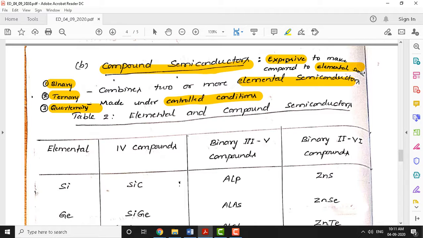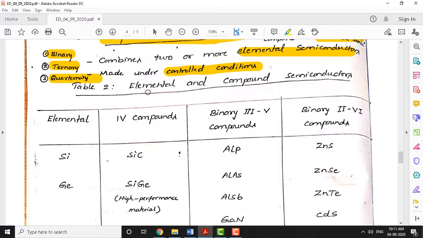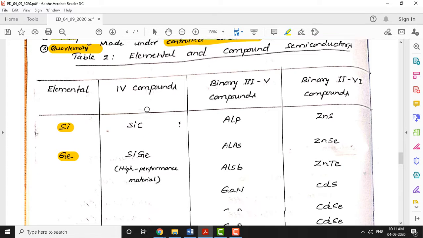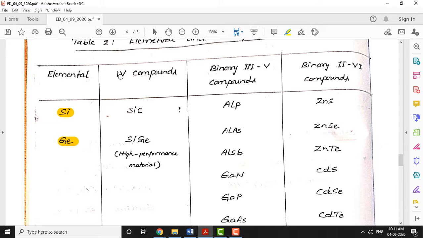If you look at the application point of view, compound semiconductors are used in a variety of applications. I will be discussing the application part in the coming section. Again, we have different compound and elemental semiconductors. In the first column you see elemental semiconductors. In the second column you can see column 4 compounds like silicon carbide and silicon germanium. Within the same column 4 we have clubbed elements together and made a compound semiconductor.